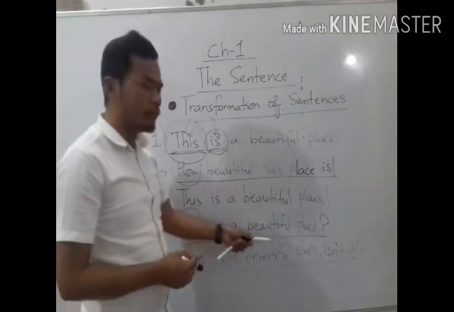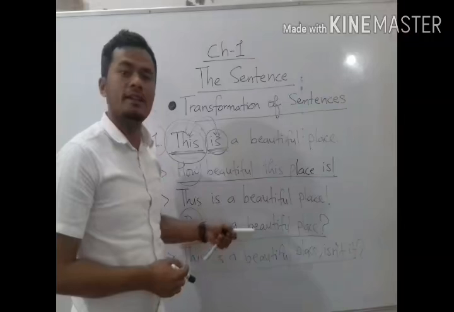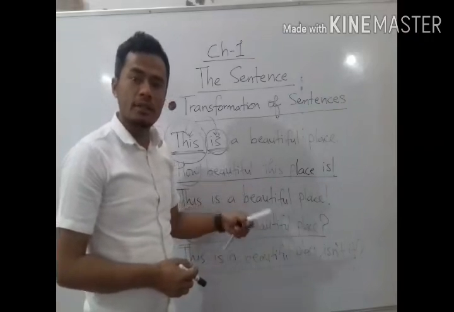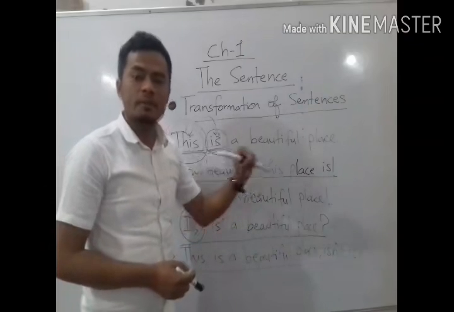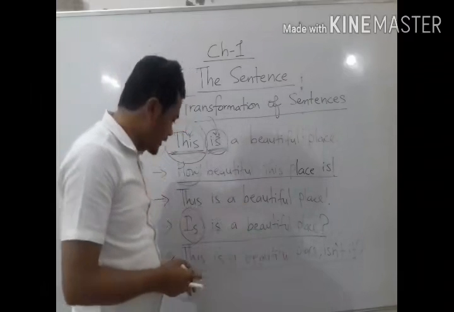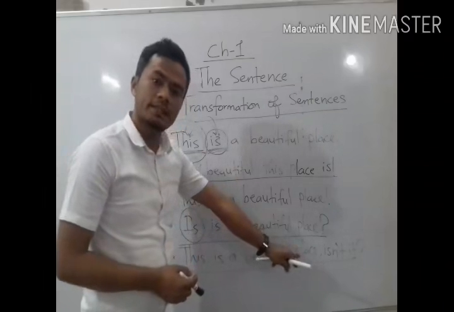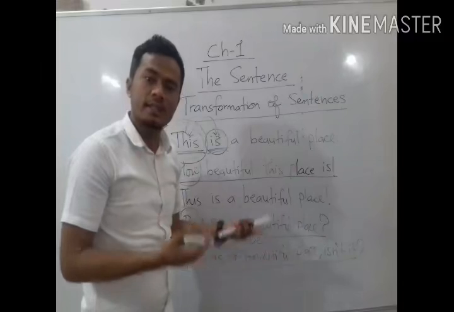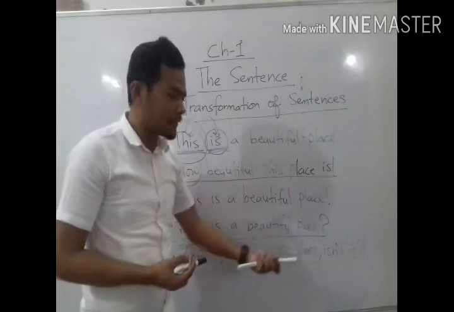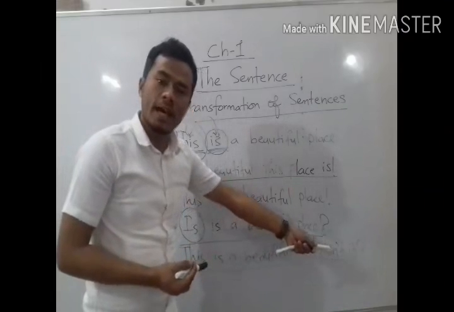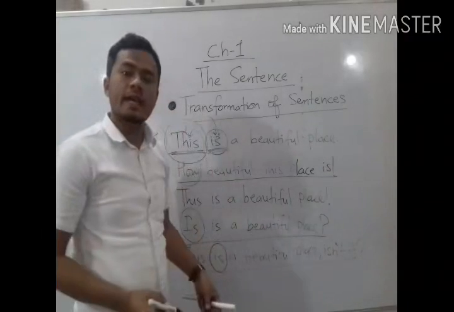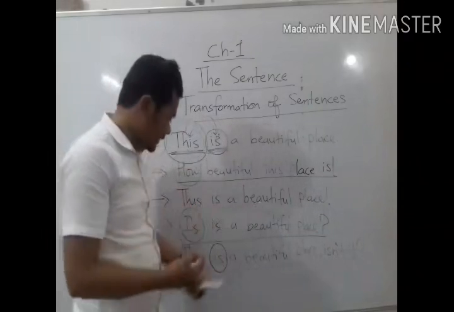Now come to the last example I have written here: This is a beautiful place, isn't it? Now this is a tag question. To change an assertive sentence into a tag question, at first we have to write the same statement like this is a beautiful place. An assertive sentence is a statement. But after that statement, we have to put the question tag. And the question tag is framed with the helping verb and the subject.